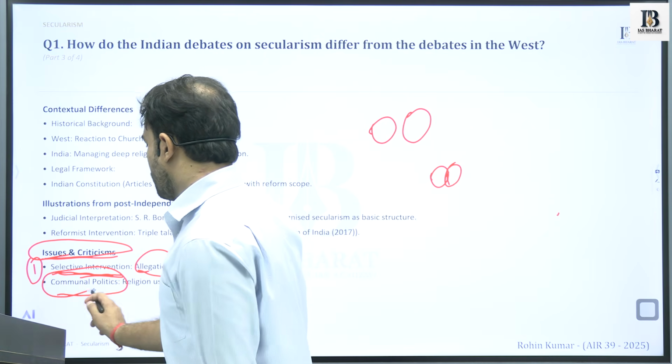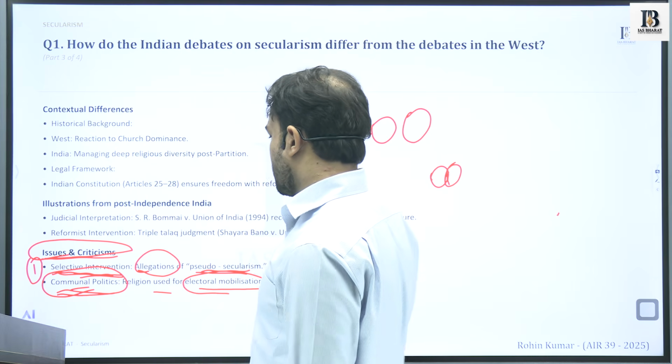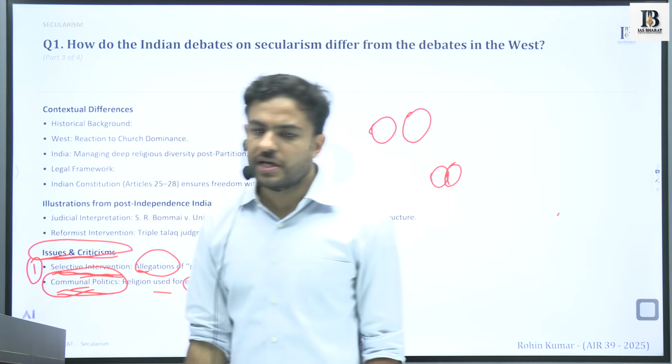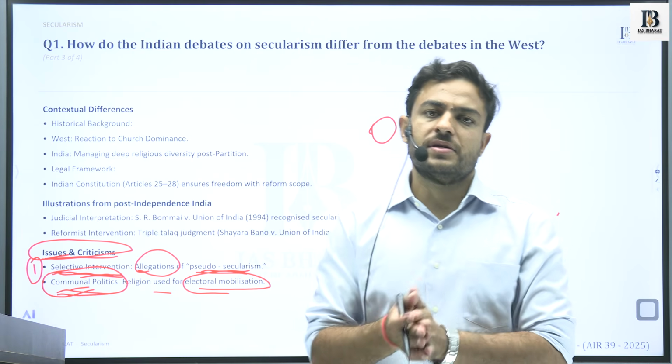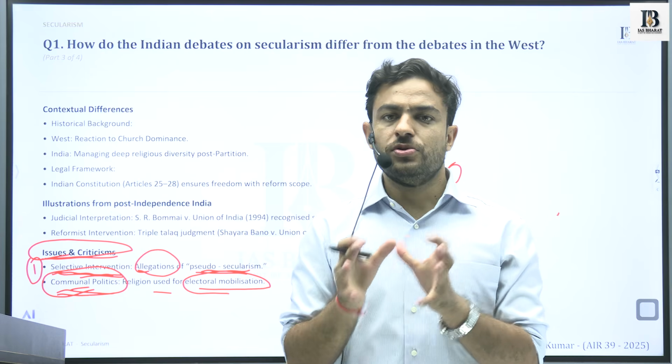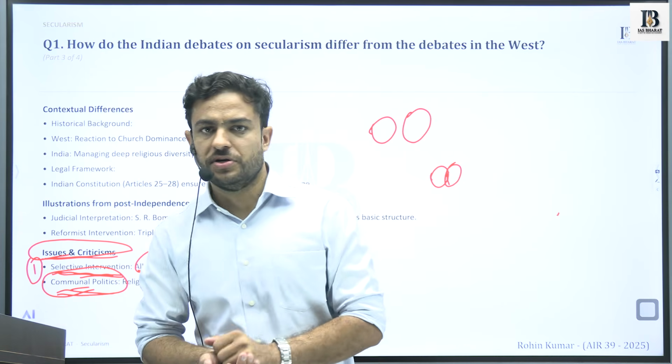Second is the communal politics that has evolved, because religion has been a key reality of Indian society, and we have seen that in certain aspects it has been used as a tool of electoral mobilization in the country.